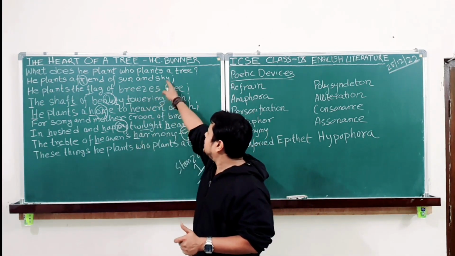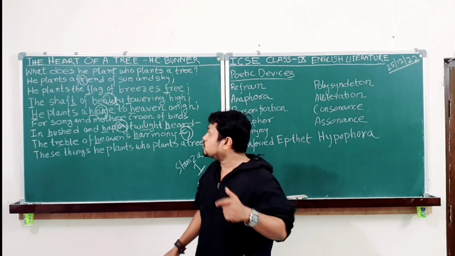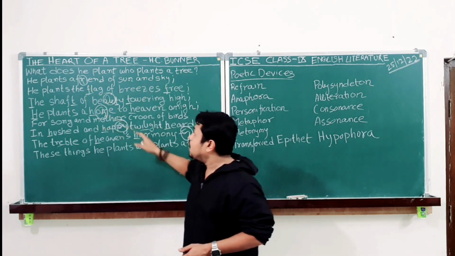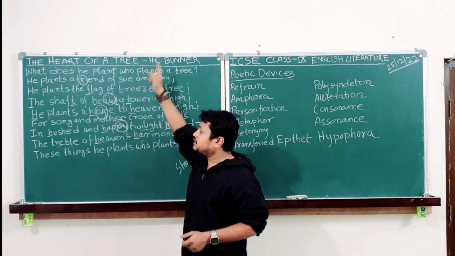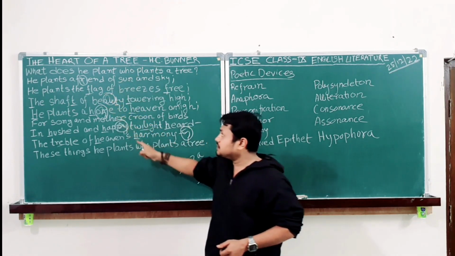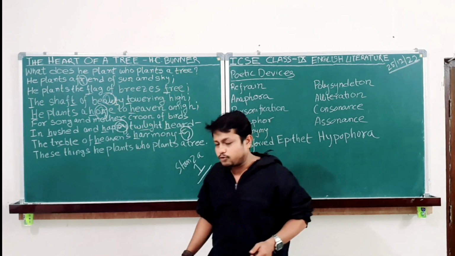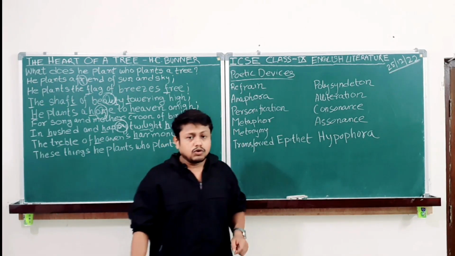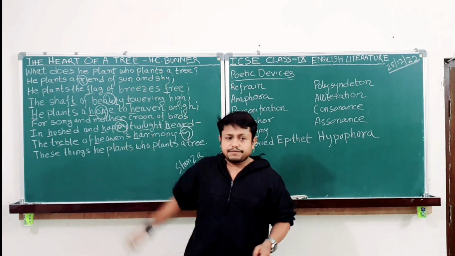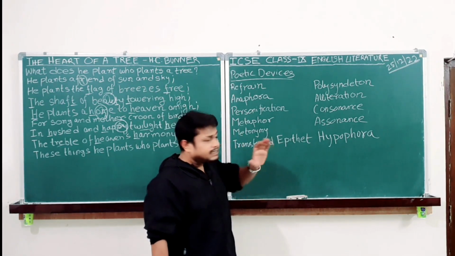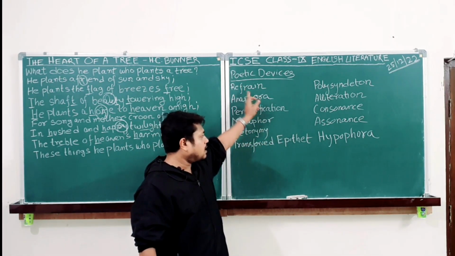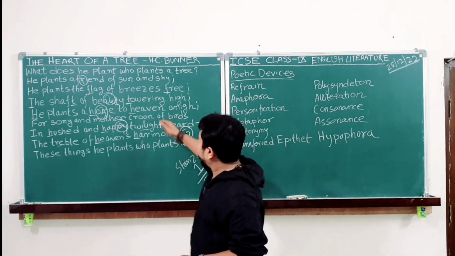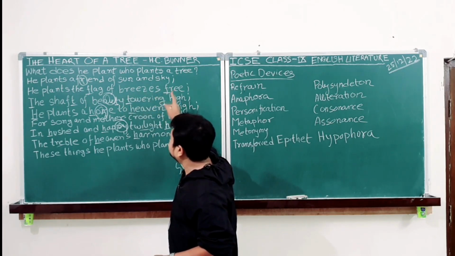Not only that, this is also a question. The poet is also posing a question, what does he plant? He has given the answers also. Whenever you find a poet posing a question followed by the answers, that will be termed as hypophora. In your exam, if you get an MCQ like what is the figure of speech in the first line, then it is safer to write refrain, not hypophora. You will write refrain. Then flag of breezes free.